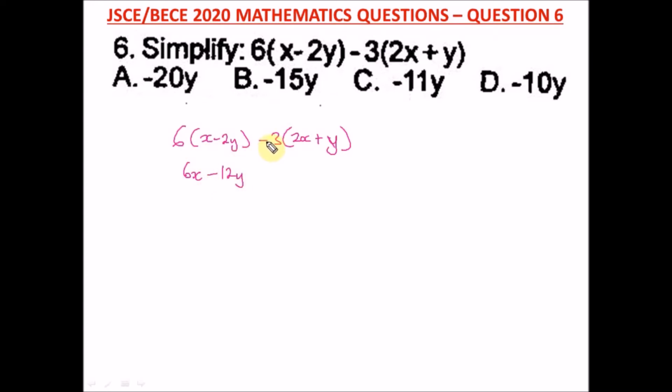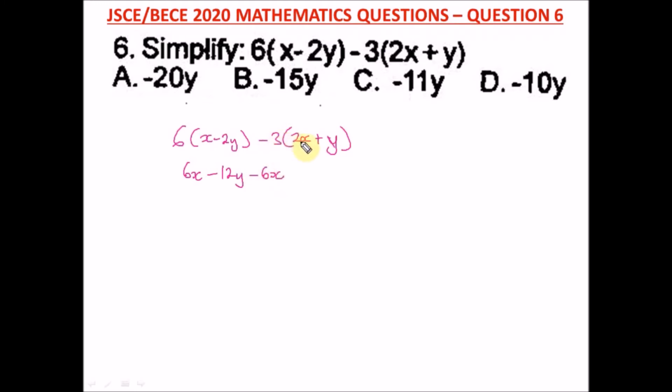Now here we do what? This minus 3, don't leave out the minus. Don't just use only 3, you're going to get the wrong answer. This is where students make a mistake. If you make that mistake of just using only 3 to multiply everything here, you'll find the wrong answer in your options and you get it wrong. But don't leave out this negative here. So it's going to be negative 3 times 2x. That will give us a negative 6x.